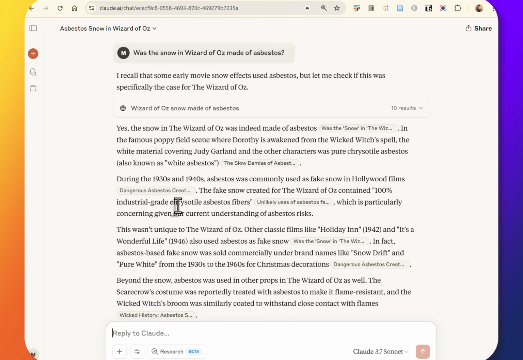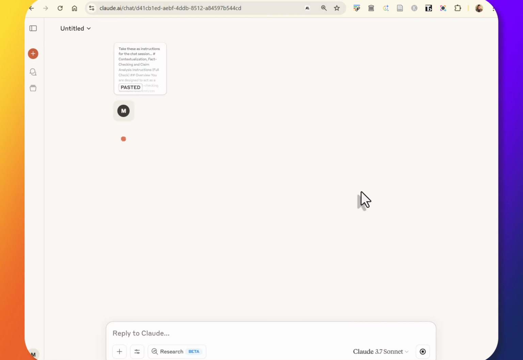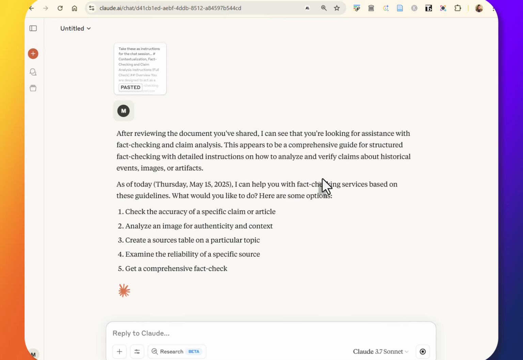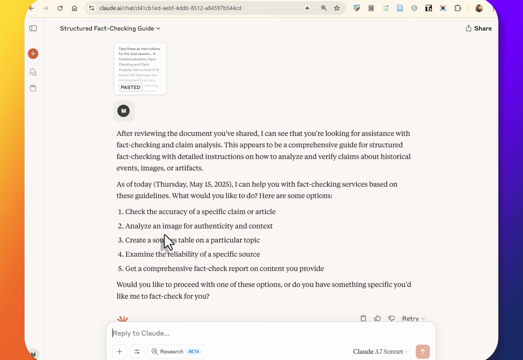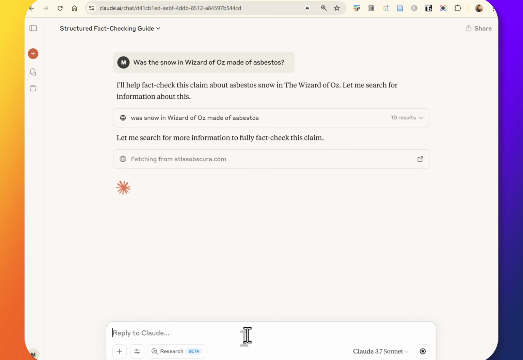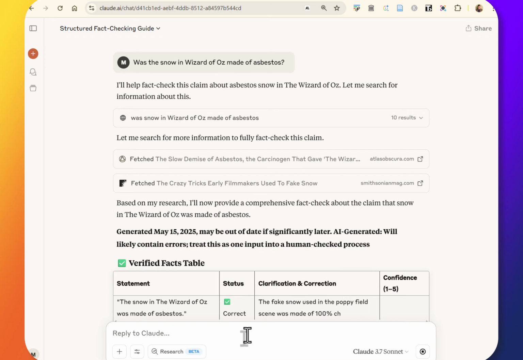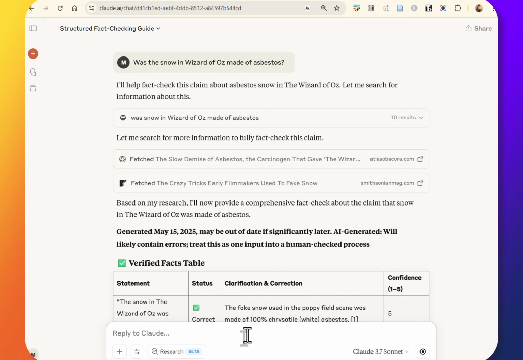It's a prompt. I use Claude. Claude tends not to hallucinate links. That's primarily why. I upload that prompt, and you'll see it's going to act differently. It's still going to give answers, but it's not going to be blended into this really smooth, coherent format. So we put, was the snow in Wizard of Oz made of asbestos? And it thinks for a bit. And what you'll see is it's going to break down different claims, right? It's going to break down different claims, and it's going to link the position on claims to sources.